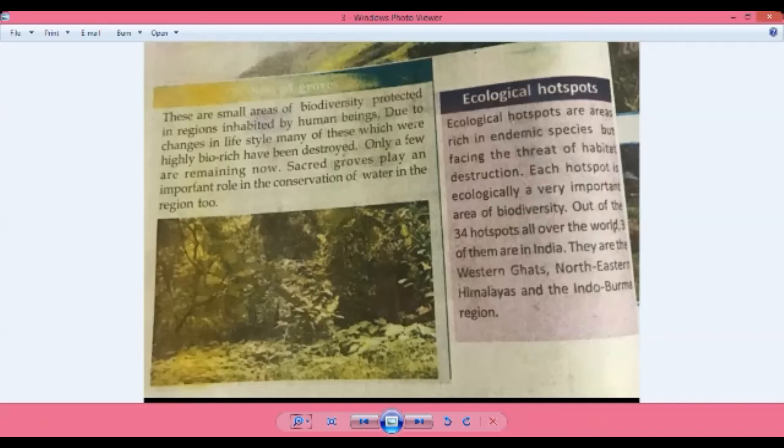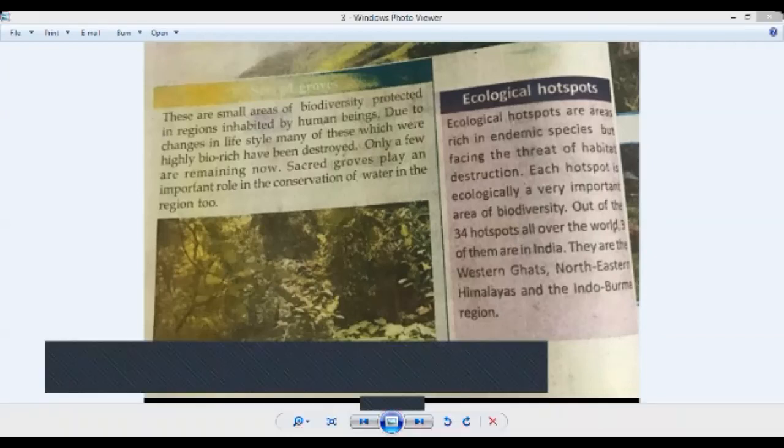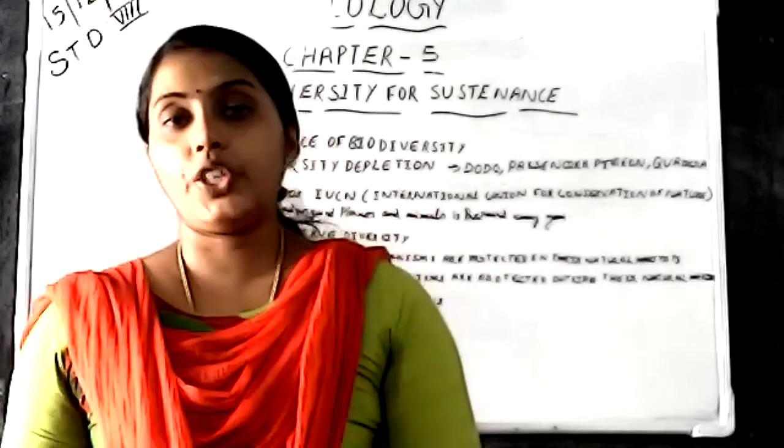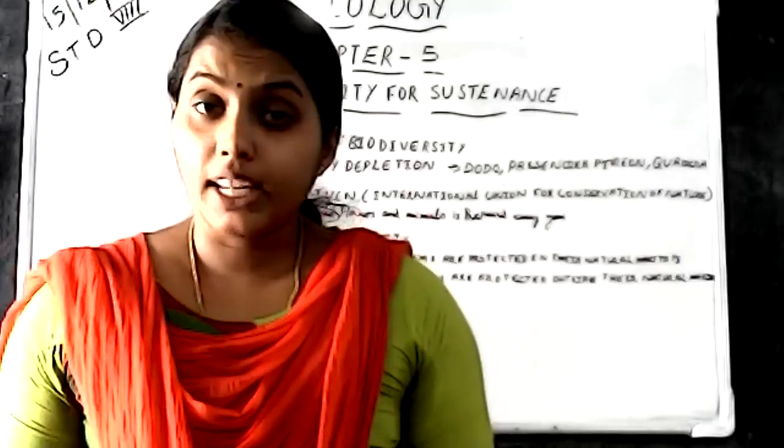Then next is ecological hotspots. Ecological hotspots are areas rich in endemic species but facing the threat of habitat destruction, with no place for them to live. Out of 34 hotspots all over the world, three of them are in India. They are the Western Ghats, the Northeastern Himalayas, and the Indo-Burma region. These are the ecological hotspots. So this is about the in situ conservation methods.